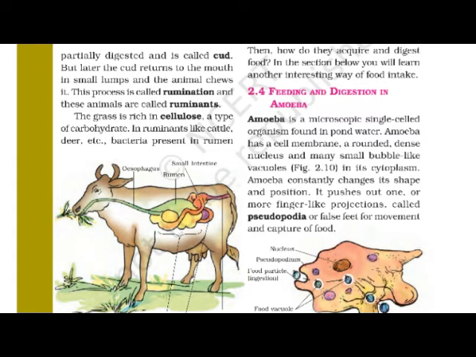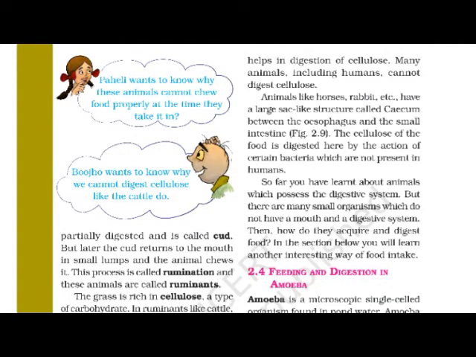Rumen. They quickly swallow the grass and store it in the part of the stomach called rumen. Here that food gets partially digested. Actually, when that grass enters into the rumen, it is digested only partially.